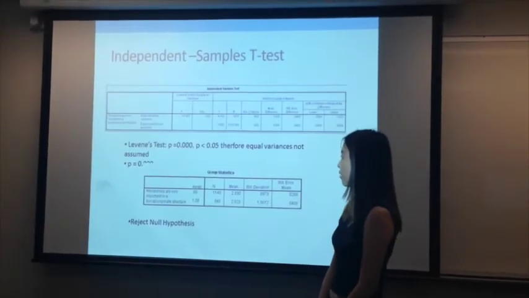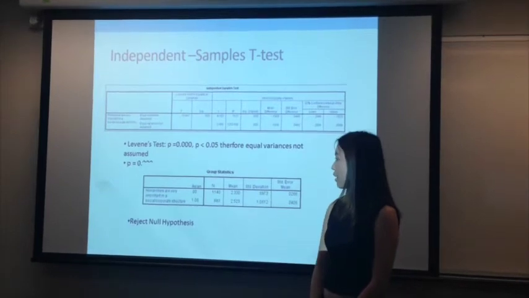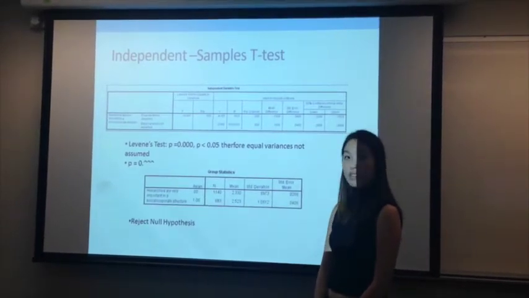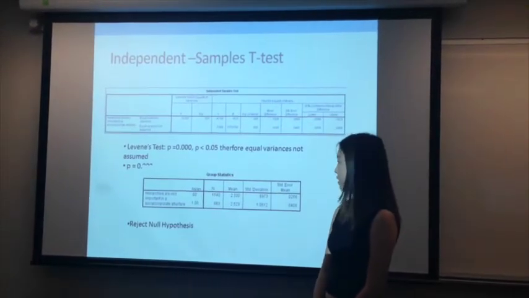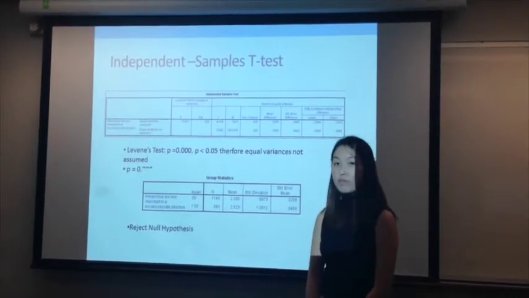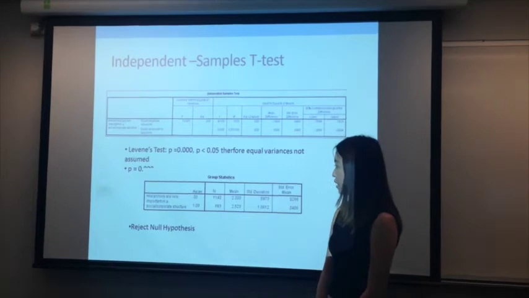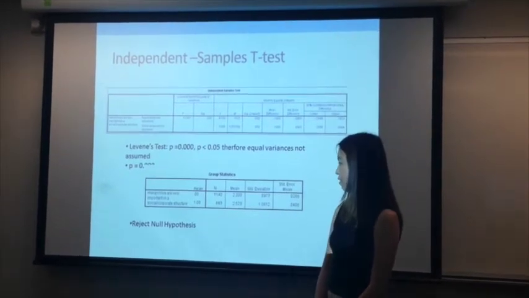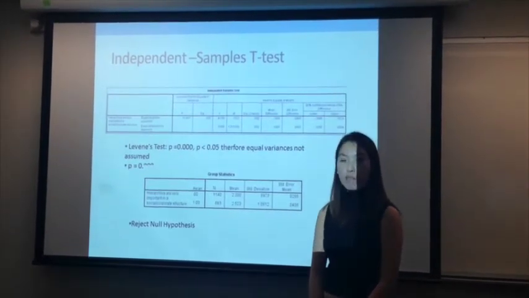So this is our Levene's output. The p-value equals 0.000. The p-value is less than 0.05, therefore equal variances were not assumed. And p equals 0.00. We therefore reject the null hypothesis.